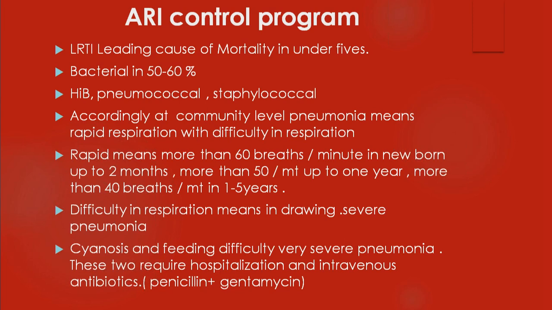Hib and pneumococcal are the common pathogens. Staphylococcal is also there. Hib and pneumococcal can be prevented by vaccine. For staphylococcal, the child needs to be identified early. So at the community level, pneumonia should be diagnosed with the help of rapid respiration. I told you about the age-related cutoff rates. They will ask you in orals also, what is the age-related cutoff for respiratory rate? I have given here more than 60 for newborns up to the age of 2 months, more than 50 breaths per minute up to 1 year, and between 1 to 5 years it is more than 40. And between 5 to 10 years, more than 30 is tachypnea.